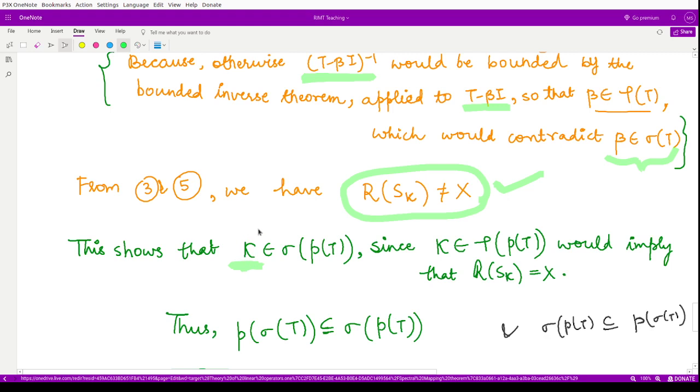So kappa will belong to the spectrum of P(T), because it is not belonging to the resolvent set of T.